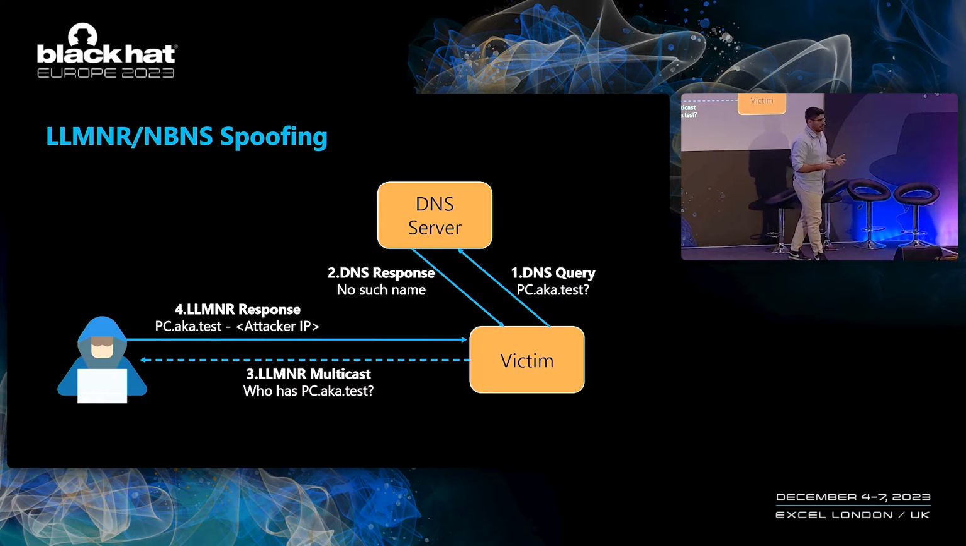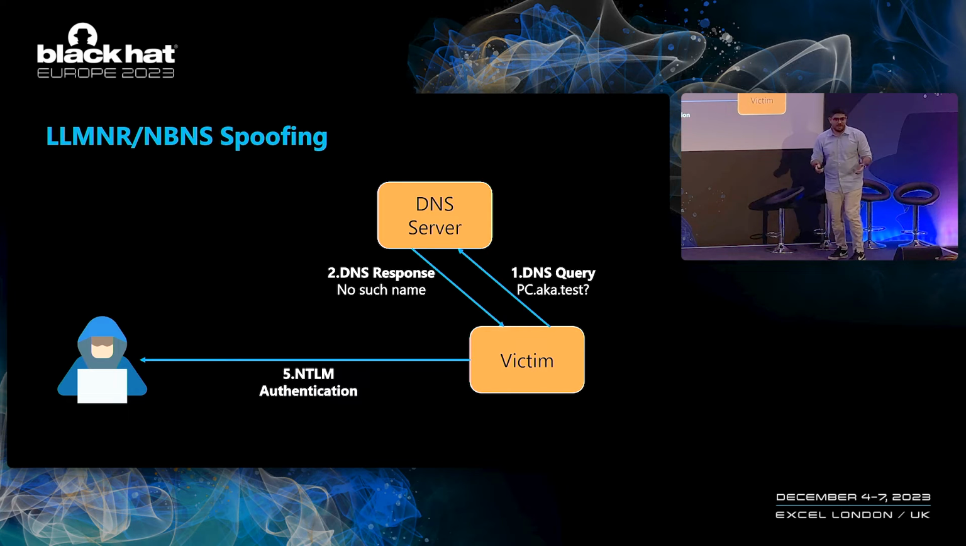And because LLMNR is a very bad protocol and it will not verify the response in any way, the victim will simply connect to the attacker without asking any questions. The classic way to abuse this attack would be to get the victim to authenticate to us via NTLM and then perform an NTLM relay attack.